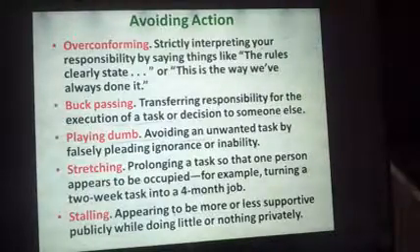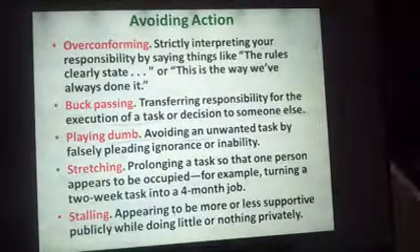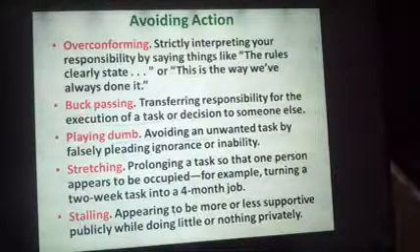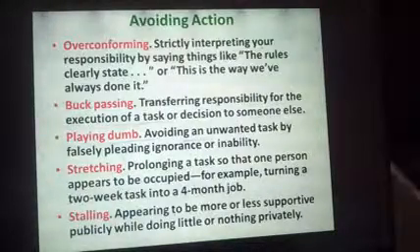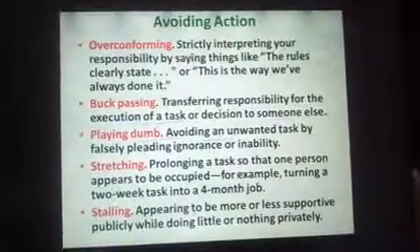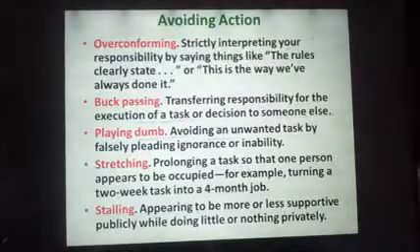Then you have playing dumb. Playing dumb is an important technique: avoiding an unwanted task by falsely pleading ignorance or inability. Then you have stretching. Stretching is prolonging a task so that a person appears to be occupied. For example, turning a 2-week task into a 4-month job. That will also be an example of stretching. Important one. You can note it down.